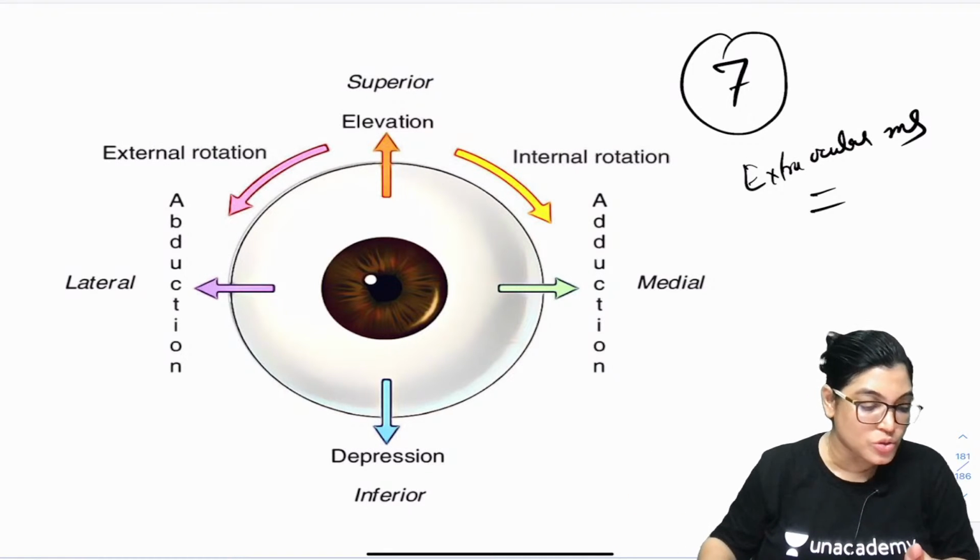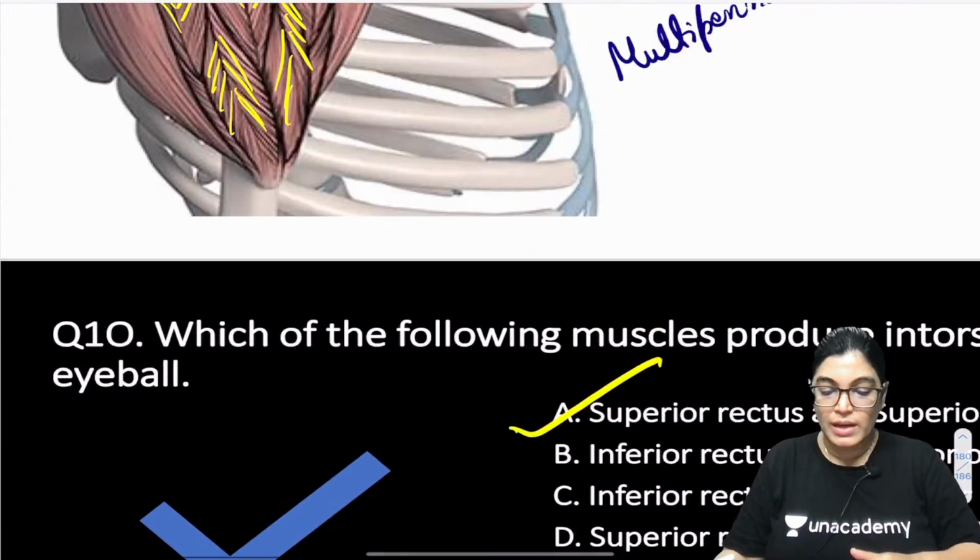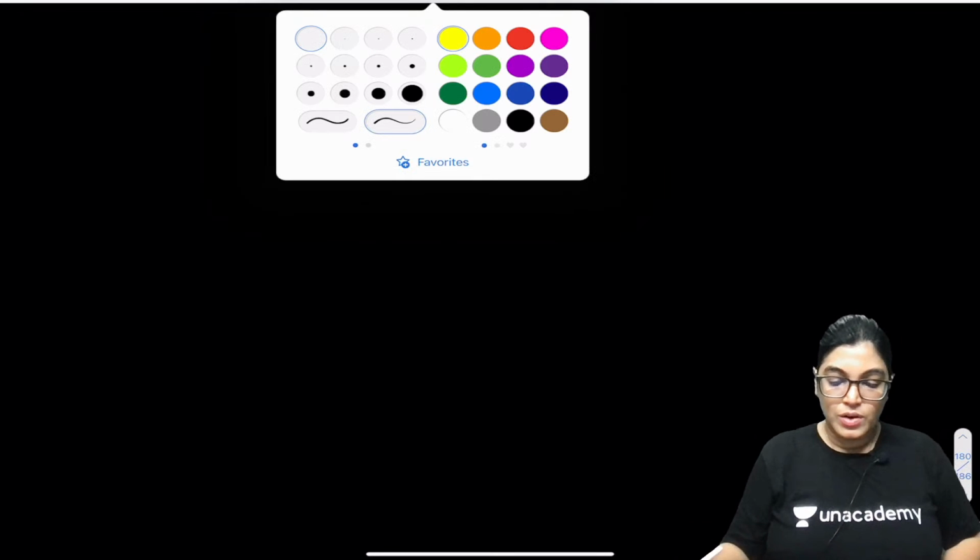What is important is to know the action of each individual muscle. So I would like to write this. All of you please note down, this is important, and those who are slightly confused, write down the action of extraocular muscles.